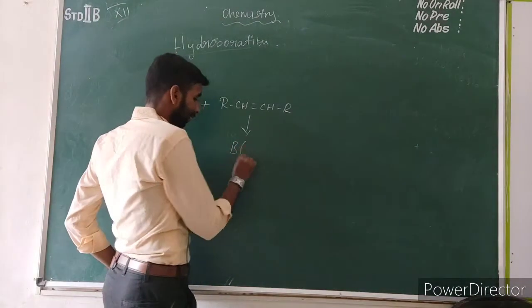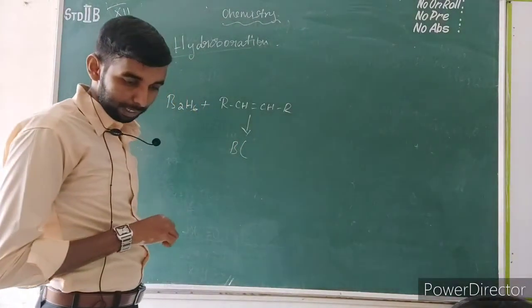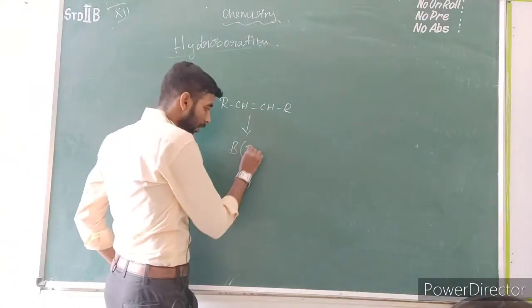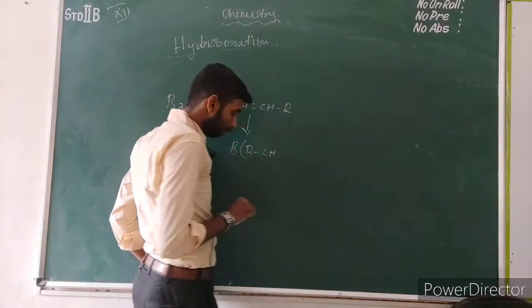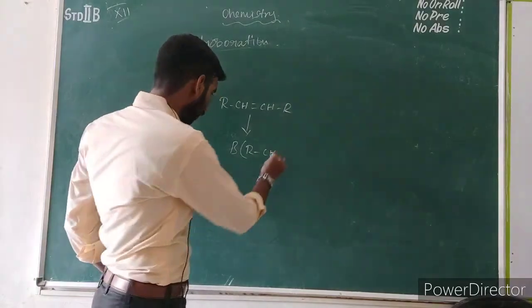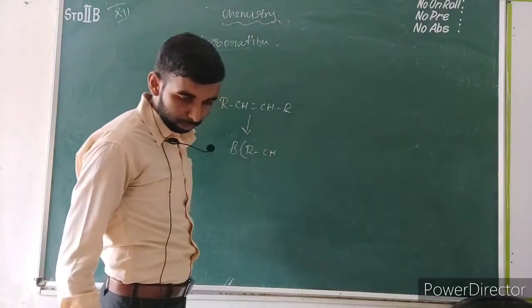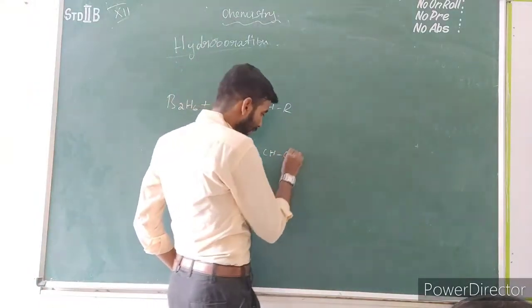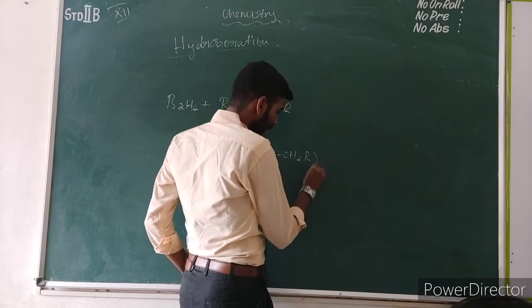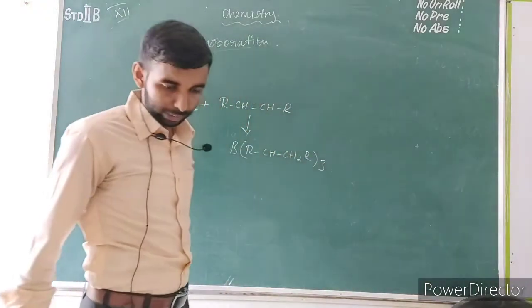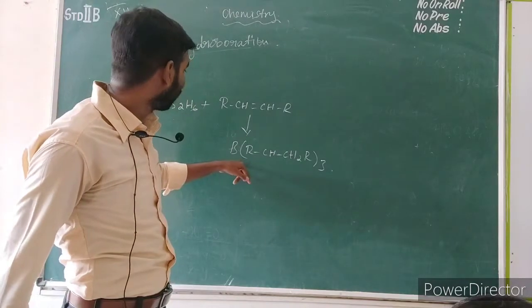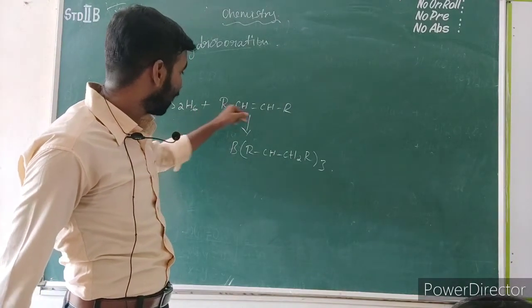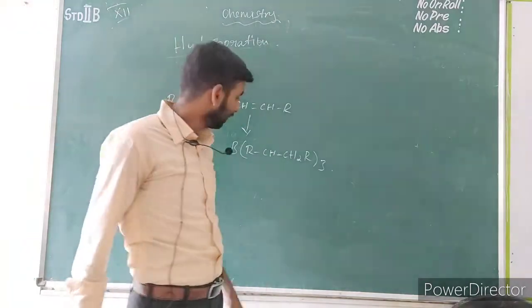The formula of the trialkyl borane is R single bond CH2 single bond CH2, thrice. Okay, this is the compound which is formed after the reaction between the diborane and the alkene compound.